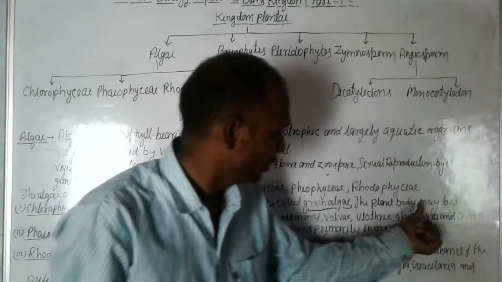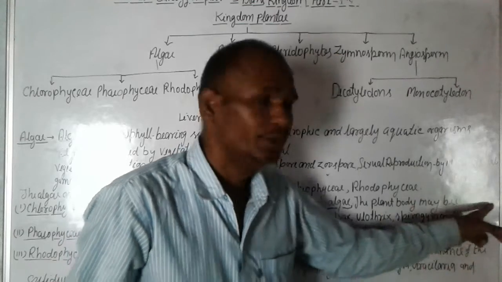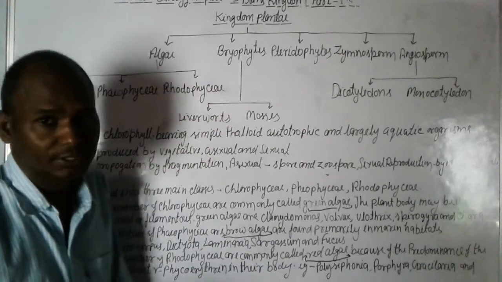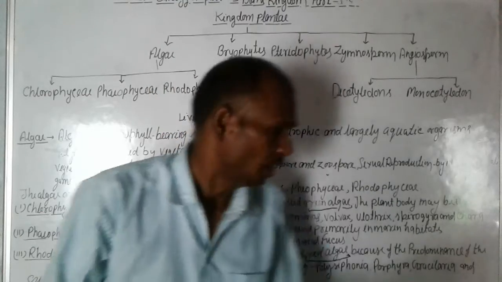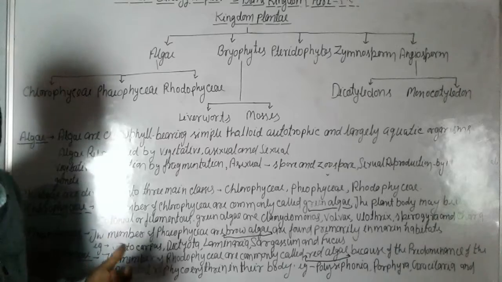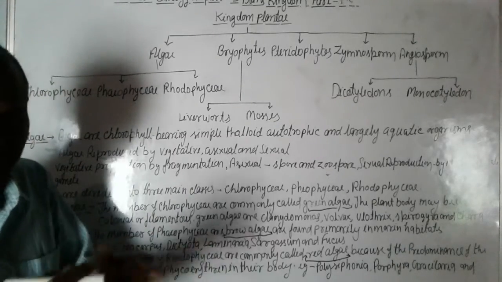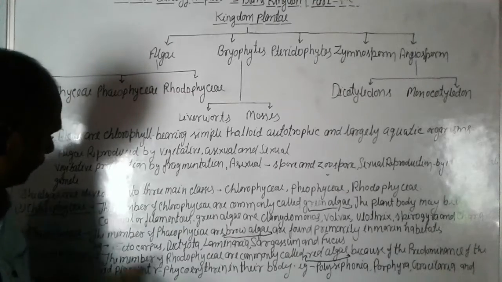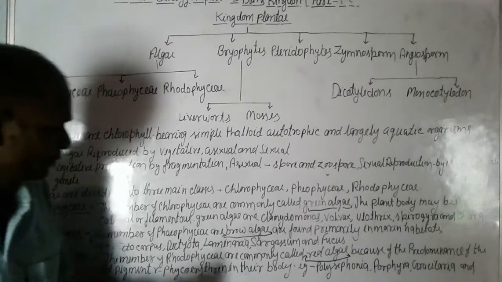The plant body may be unicellular, meaning the body is a single cell, or colonial, meaning the body has many cells like a colony, or filamentous, meaning they have filaments.